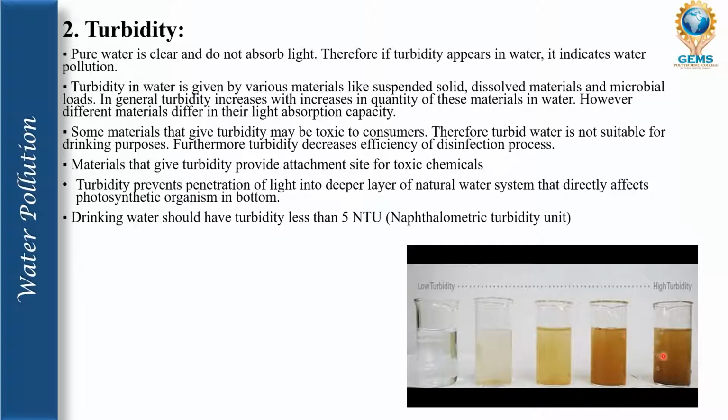Drinking water should have turbidity less than 5 NTU, that is nephelometric turbidity unit. That means it should be very low, that is, less than 5 NTU. If it's more than 5 NTU, it is not recommended to drink.